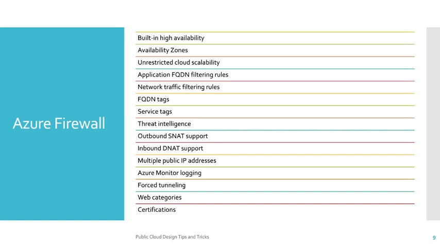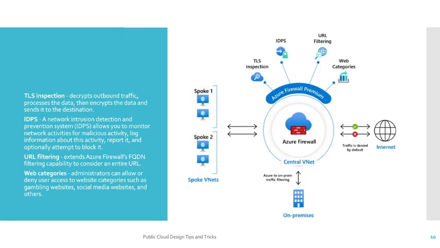Now the service tags. A service tag represents a group of IP address prefixes to help minimize complexity for security rule creation. You cannot create your own service tag or specify which IP addresses are included within a tag. Microsoft manages the address prefixes and automatically updates the service tag as address ranges change. So these are the base features currently provided by Azure Firewall. You can find multiple features like this. I will provide the URL, and you can go through it.